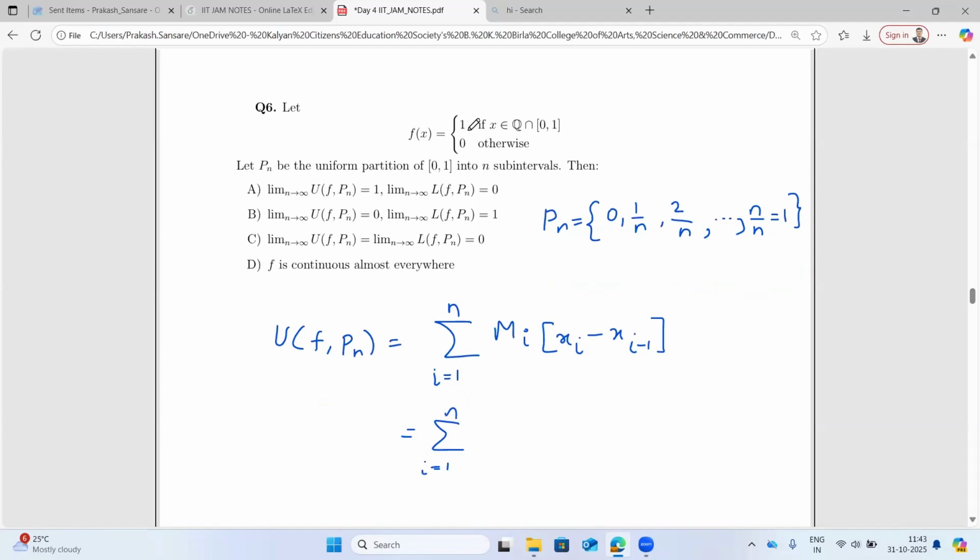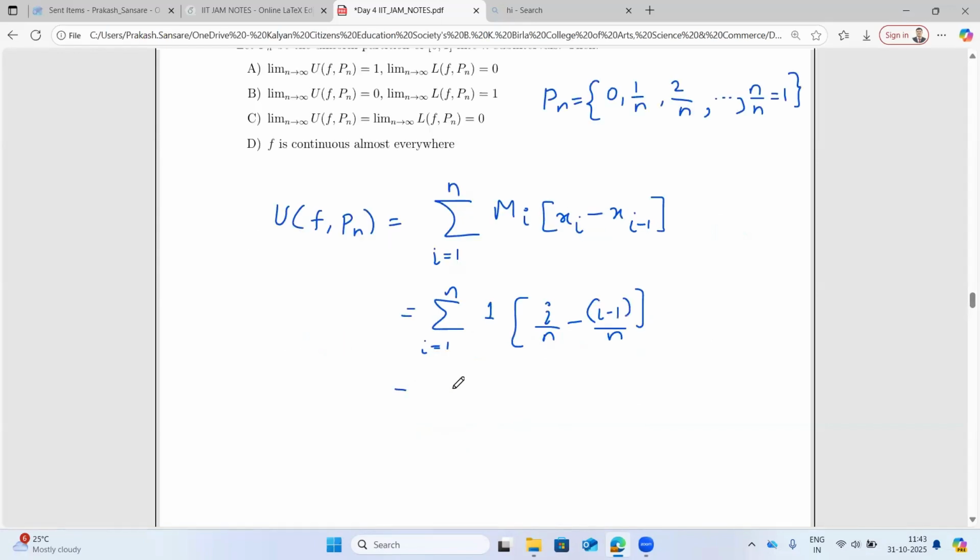Between any two points, the density theorem says that you will have infinitely many rationals and infinitely many irrationals. So capital Mi will always be 1, and xi minus xi minus 1 will be i upon n minus (i minus 1) upon n, which is 1 by n.